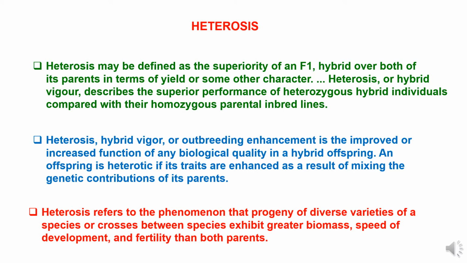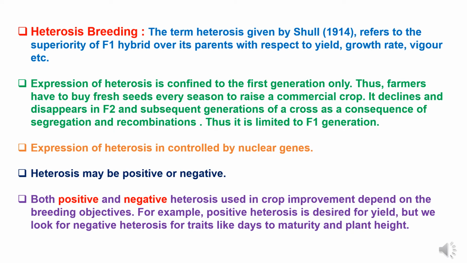In other words, heterosis also refers to the phenomenon that progeny of diverse varieties of a species or crosses between species exhibit greater biomass, speed of development, and fertility than both parents. The term heterosis was given by Shull in 1914, which refers to the superiority of the F1 hybrid over its parents with respect to yield, growth rate, and vigor, etc.